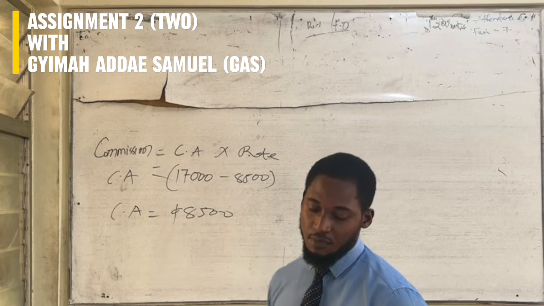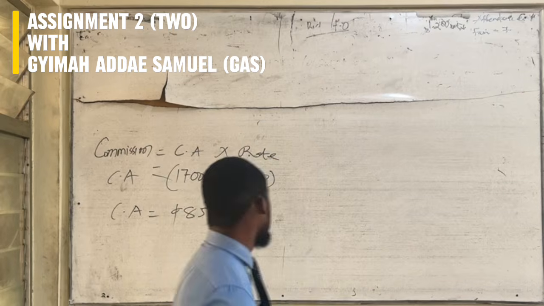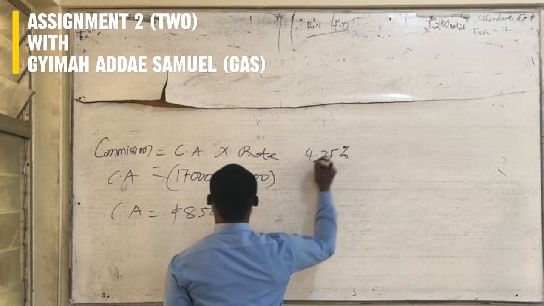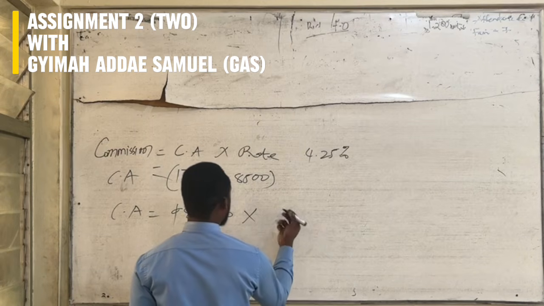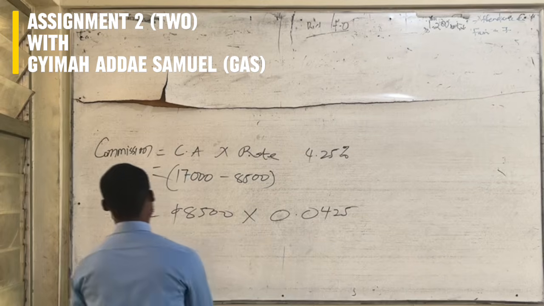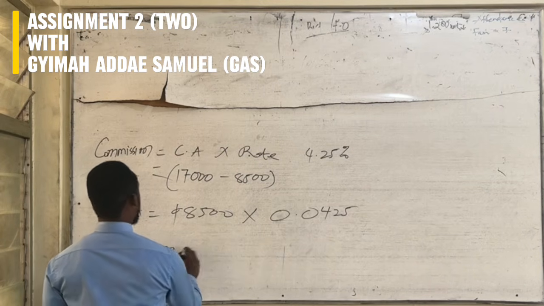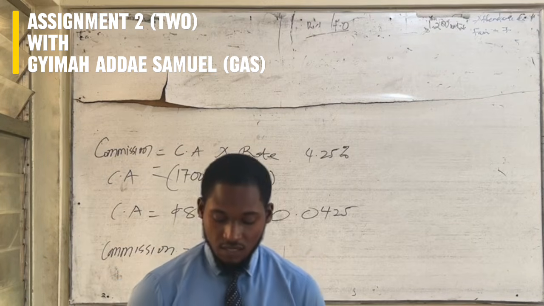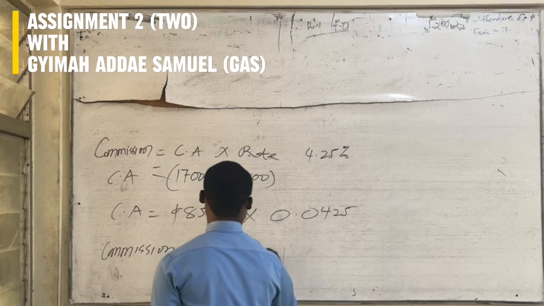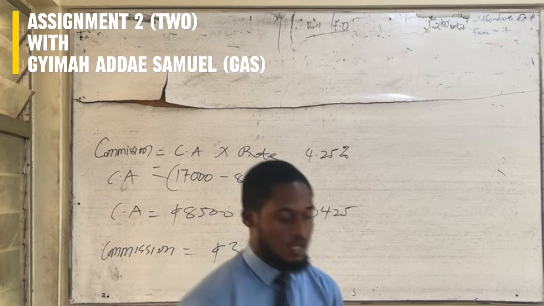When you get the commission amount, you multiply it by the rate, and the rate is 4.25%. You change the rate to decimals, being 0.0425, and your commission becomes 361.25 Ghana cedis as your commission for question II.